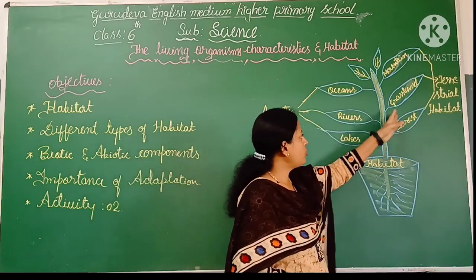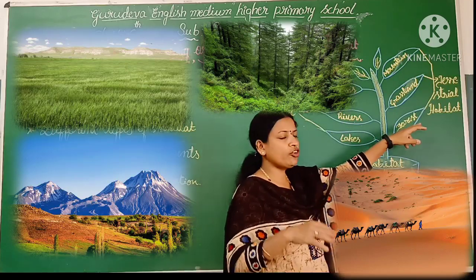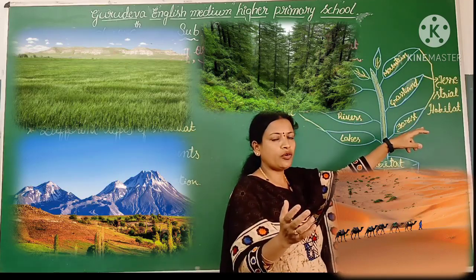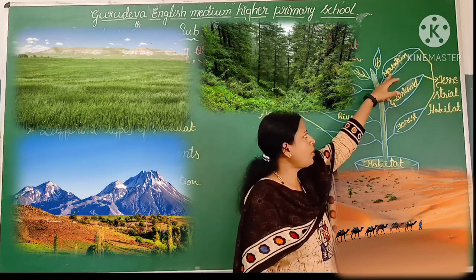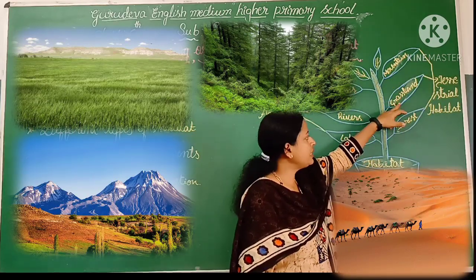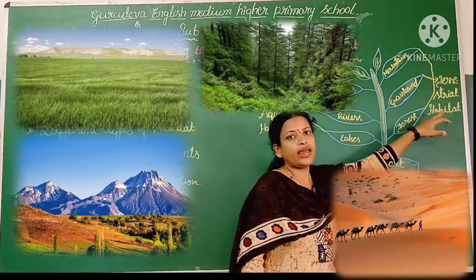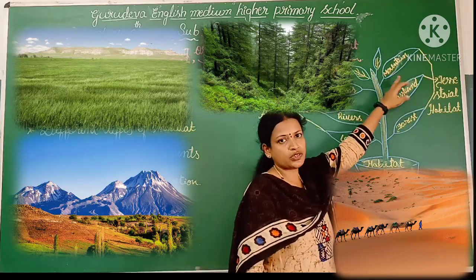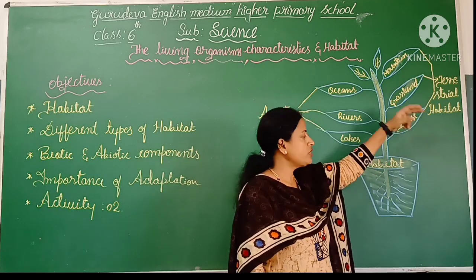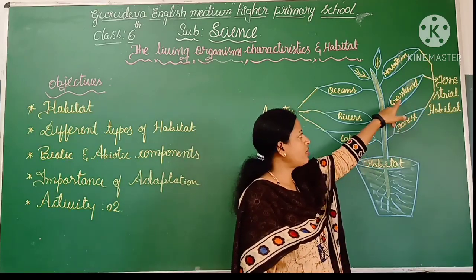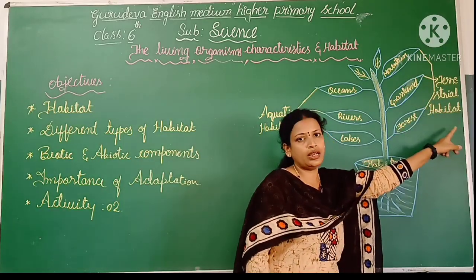Here are some branches, here are leaves, here also leaves, just to make you understand very clearly. I had written here forest, grassland and mountain. These three are the varieties, or examples, of the terrestrial habitat. I hope it's clear, right? Once again, I will recall: forest, grassland, mountain. These three are the examples for the terrestrial habitat.